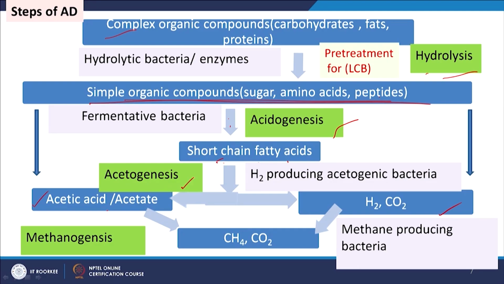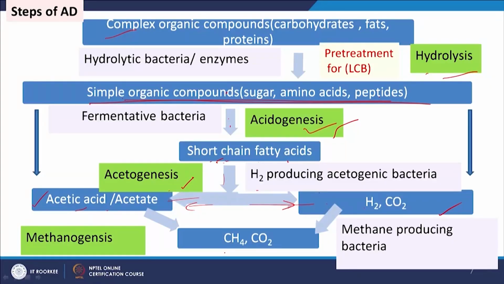through acetogenesis. So, this is acidogenesis, that is simple organic compounds to short chain fatty acids, and this is acetogenesis, that is short chain fatty acids to acetic acid or acetate. So, this can be either this way, or some microbes also produce hydrogen, then that hydrogen and CO2 can also be converted to this. So, both types of complex biological reactions are going on in the AD or anaerobic digester.